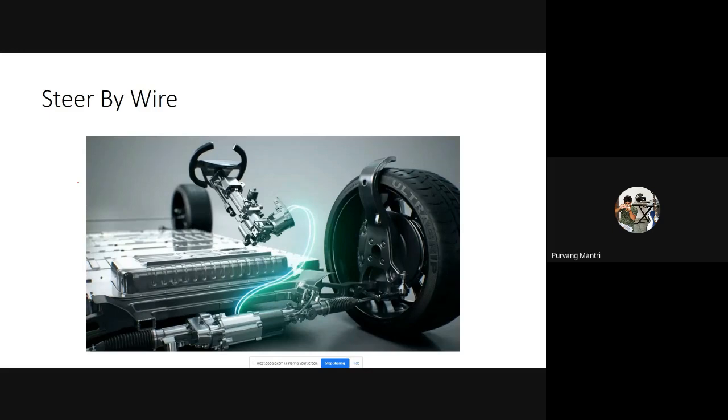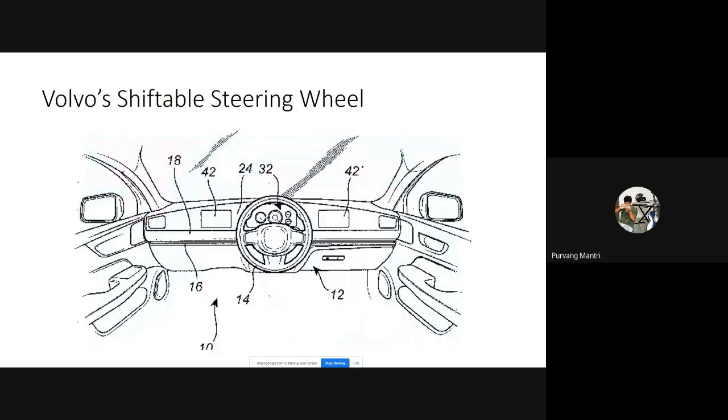It can be hydraulic or it can be servo motors, any of those. And based on that, it will control the steering of the front wheels. Now, to take this technology further ahead, last year Volvo filed a patent about a shiftable steering wheel.